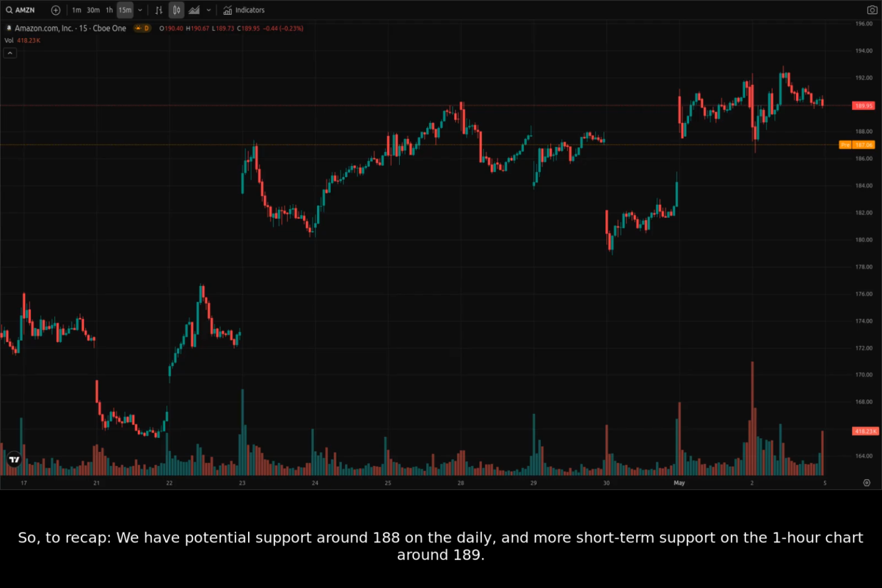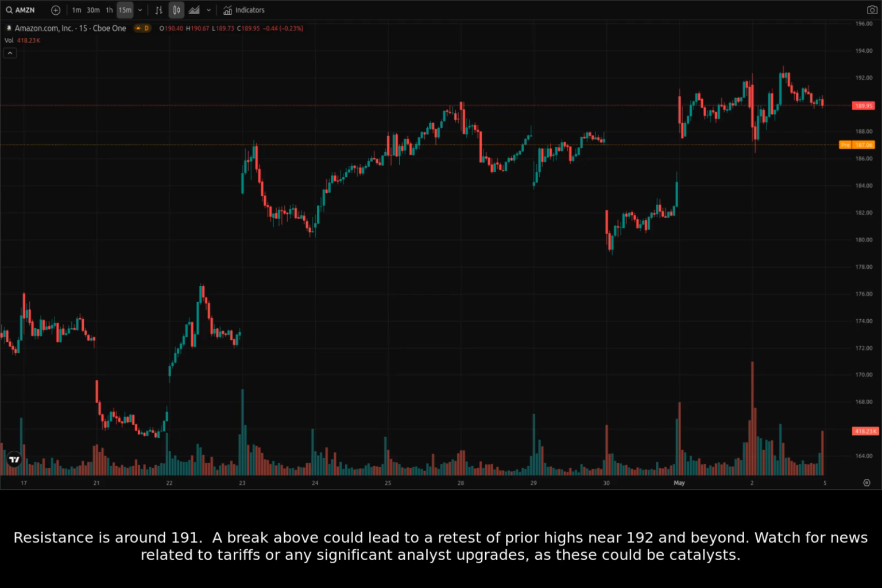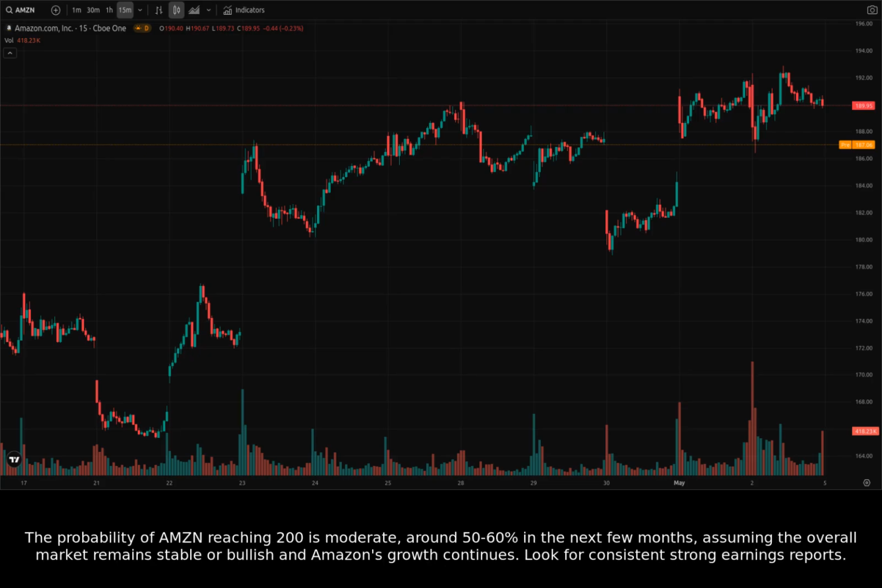So, to recap, we have potential support around 188 on the daily, and more short-term support on the one-hour chart around 189. Resistance is around 191. A break above could lead to a retest of prior highs near 192 and beyond. Watch for news related to tariffs or any significant analyst upgrades, as these could be catalysts. The probability of Amazon reaching 200 is moderate, around 50 to 60% in the next few months, assuming the overall market remains stable or bullish and Amazon's growth continues.